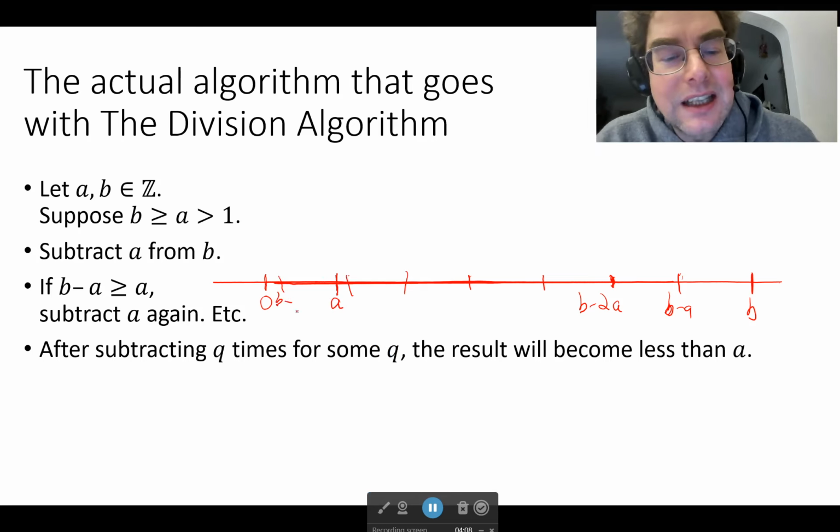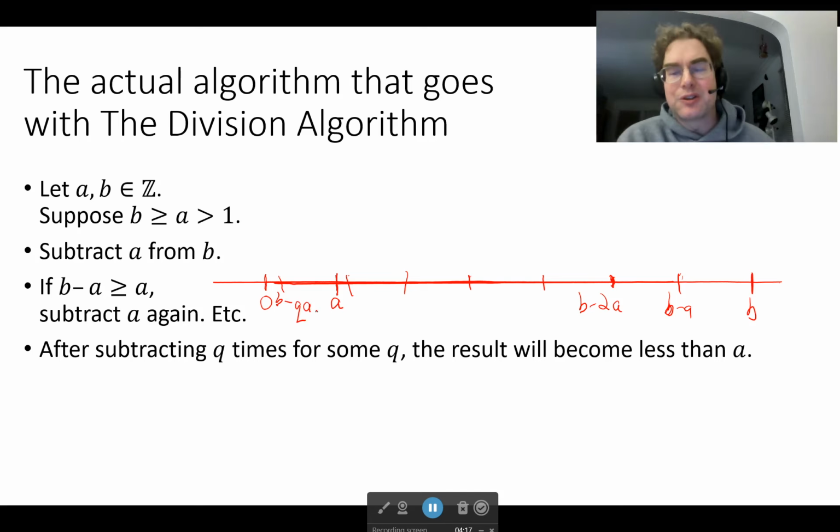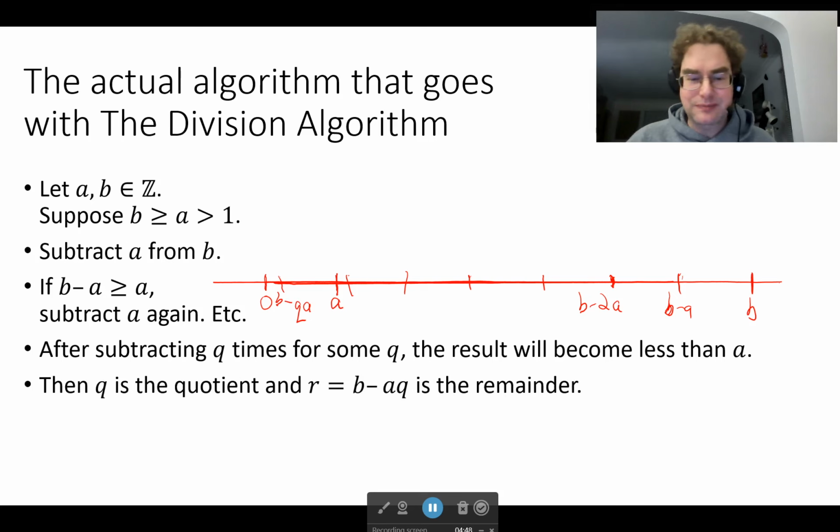Let's say that is b minus qa, or aq. We know that will happen eventually because b is initially greater than a. If we keep subtracting something positive from b over and over again, it gets smaller and smaller, and eventually it will be less than a. That's probably not quite proof level, but hopefully it is believable and makes sense.